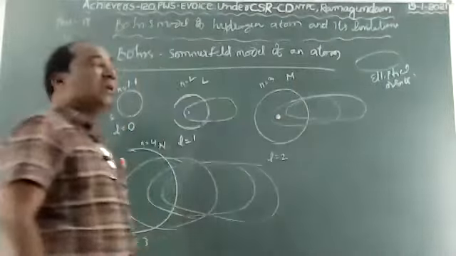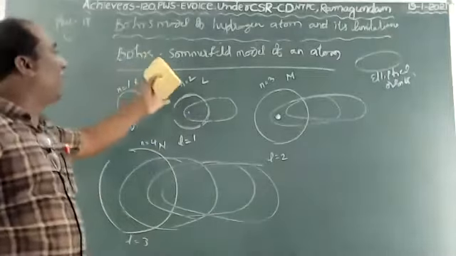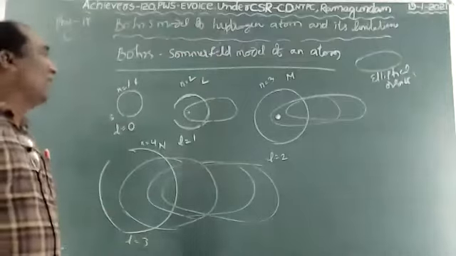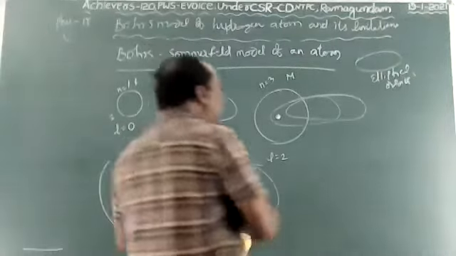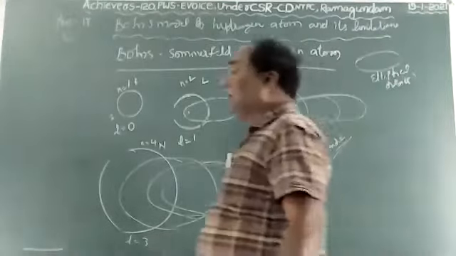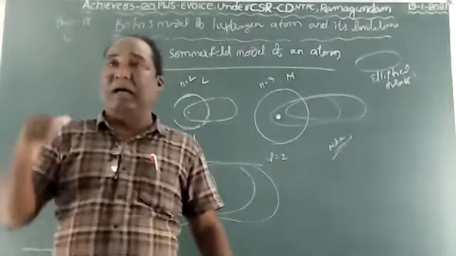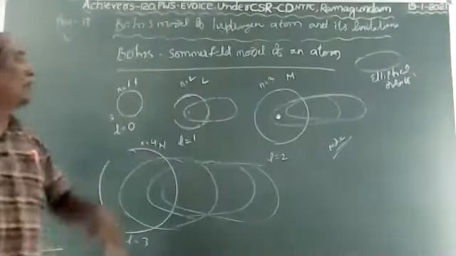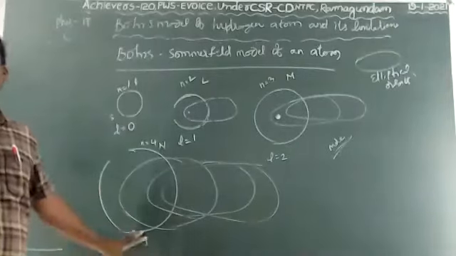So by this, the Bohr-Sommerfeld model successfully accounted for the splitting of finer lines. The Bohr model did not explain more than one electron of atomic spectrum. He explained only the hydrogen atomic spectrum. So this is the Bohr-Sommerfeld model of an atom.